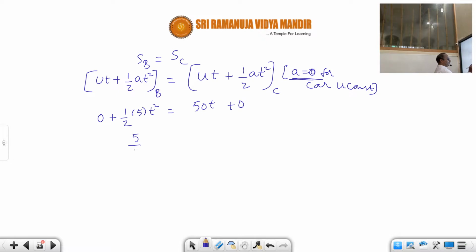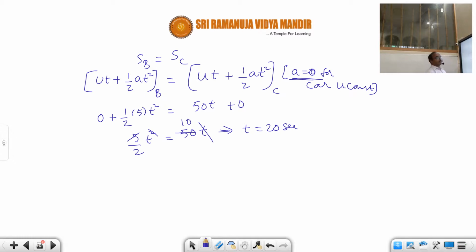Therefore 5 divided by 2 into t square equals 50 into t, and one t gets cancelled. 5 into t equals 100, so the time is equal to 20 seconds. At 20 seconds, both the car and the bus are side by side.